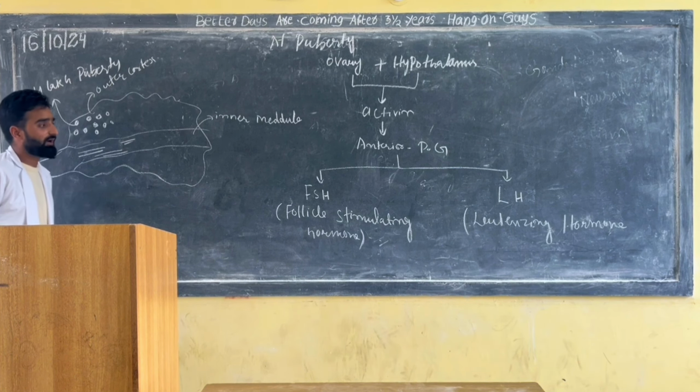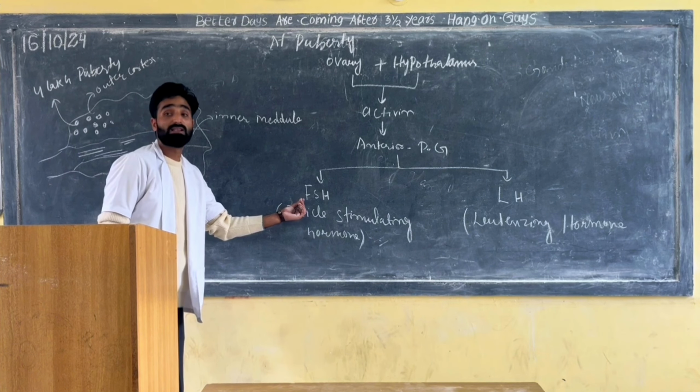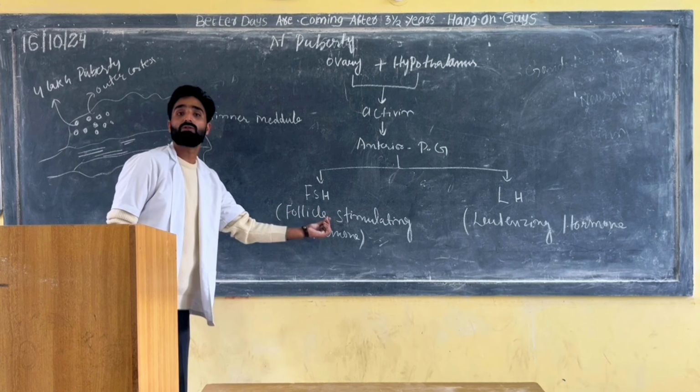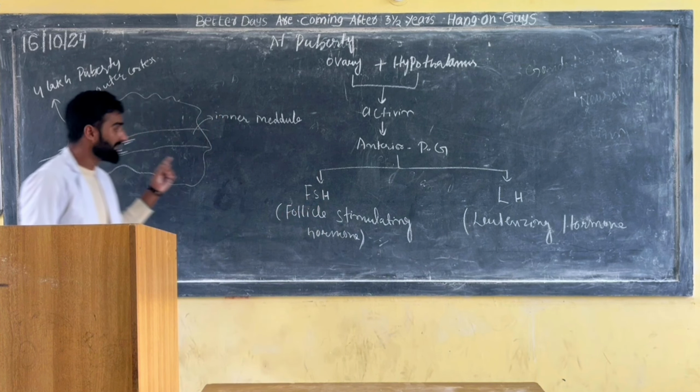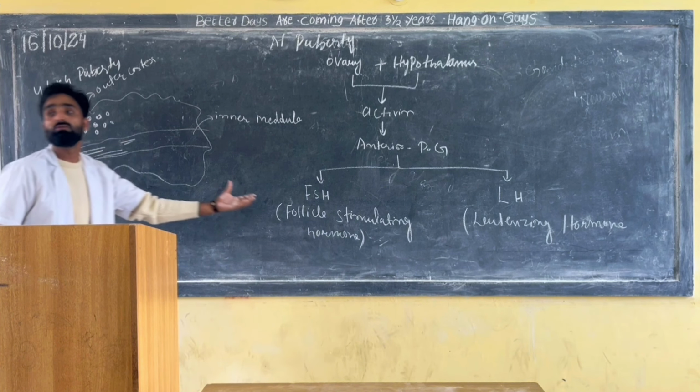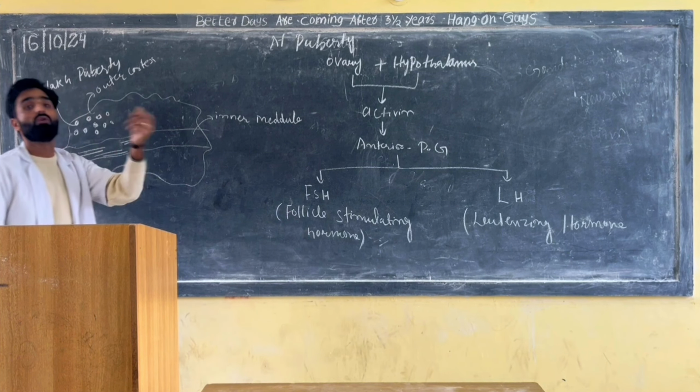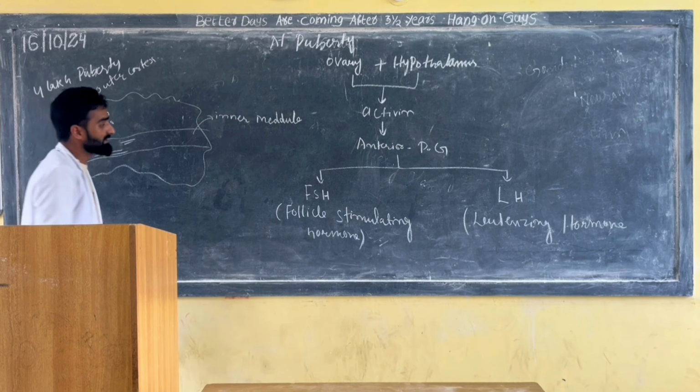Now what will the follicle stimulating hormone do? See the meaning of the word: follicle stimulating hormone. This means this hormone will act on follicles and stimulate them to grow. Clear?